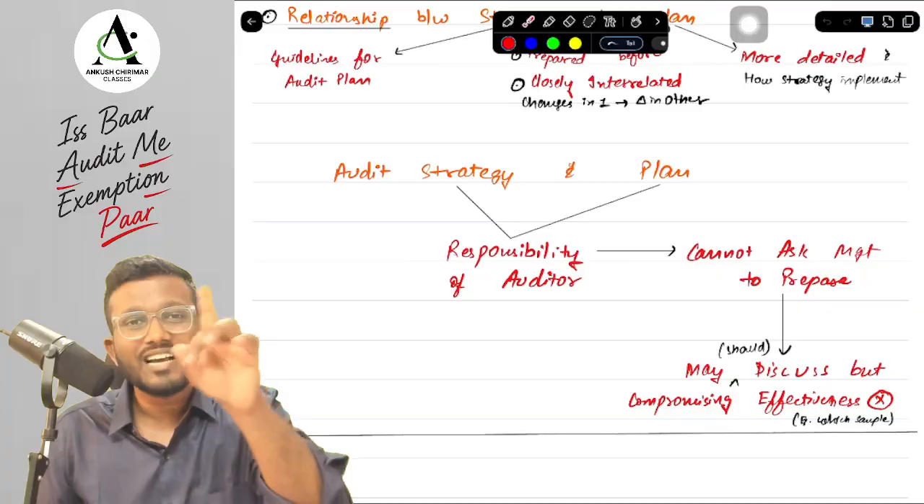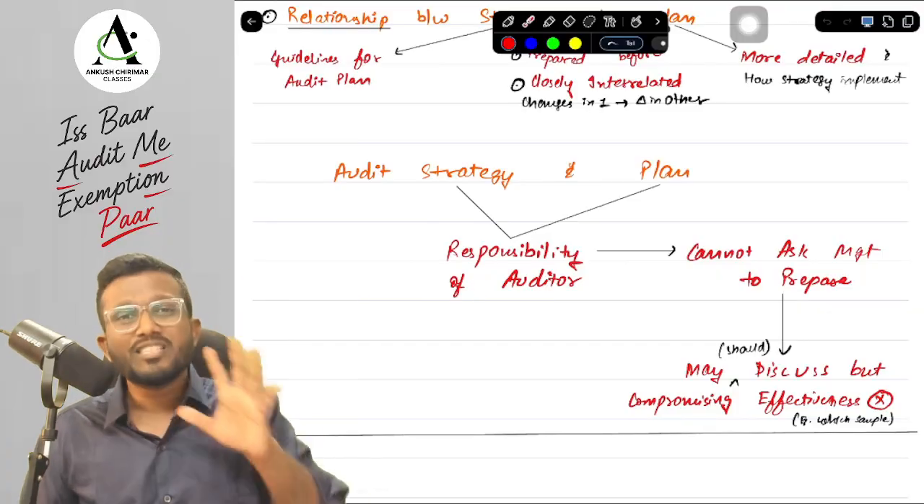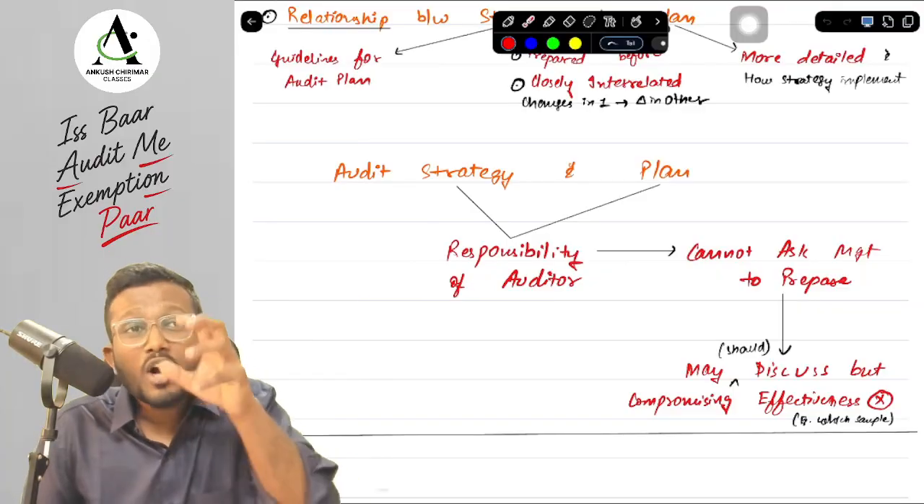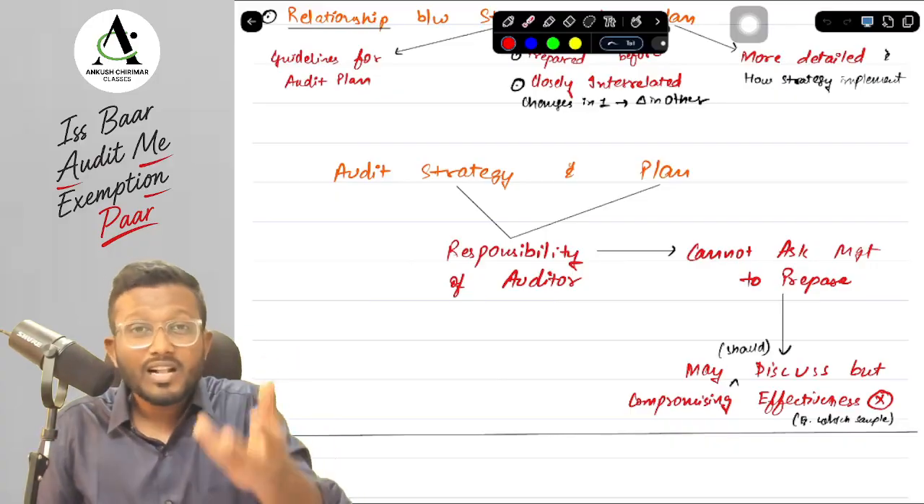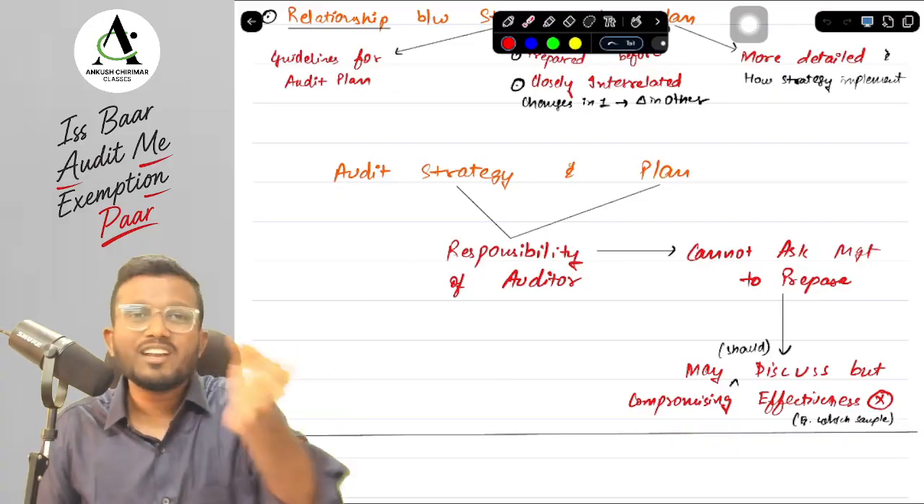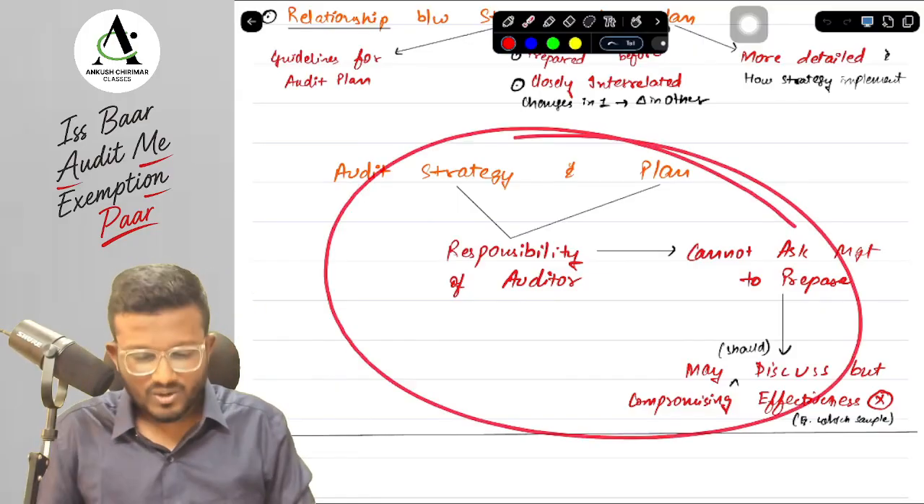You should discuss the elements of planning with the management so that they can make arrangements for themselves, but it should not compromise effectiveness as well. Which means what, sir? You should not exactly tell them, okay, I will check exactly these samples, because if you tell them, they will correct all those samples and you will not be able to identify any misstatement. Okay, yes sir, this is what is written over here.